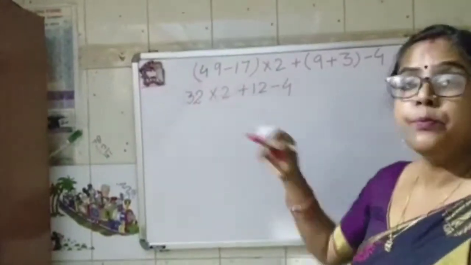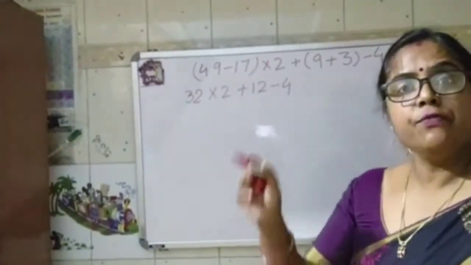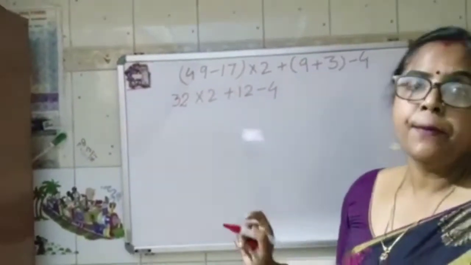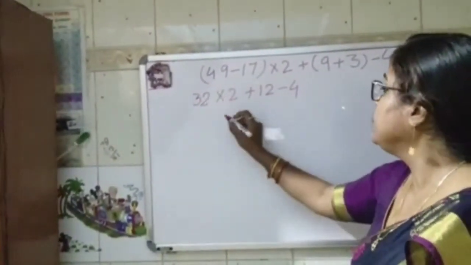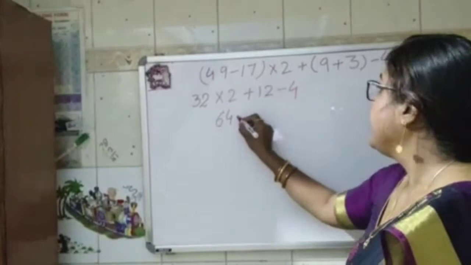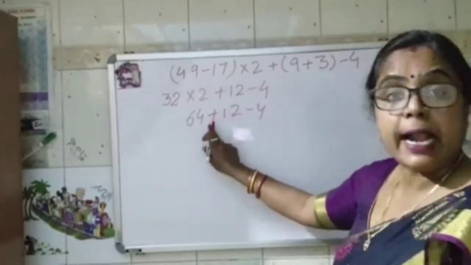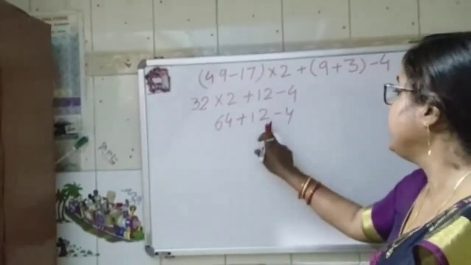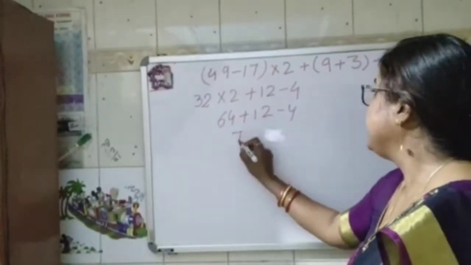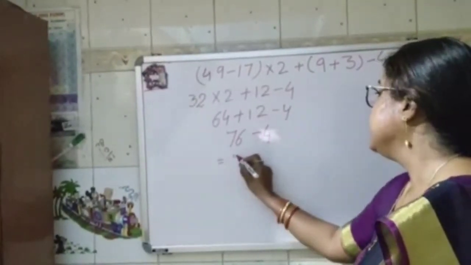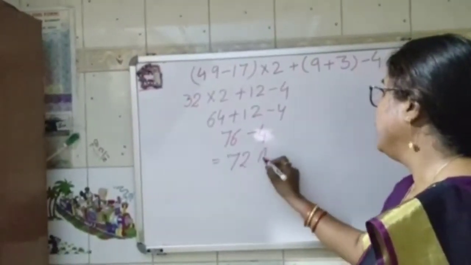Now one step I have solved, that is open the bracket and solve the bracket. Now next step is BODMAS, bracket, of, division. There is no division, so we go for the multiplication. So 32 twos are 64, plus 12, minus 4. Now addition, so 64 and 12 is 76, minus 4. The correct answer is 72.